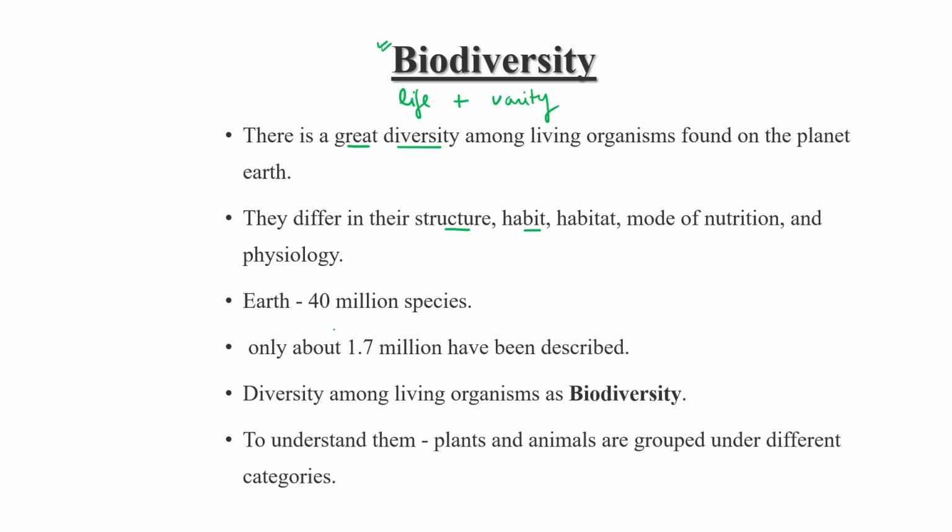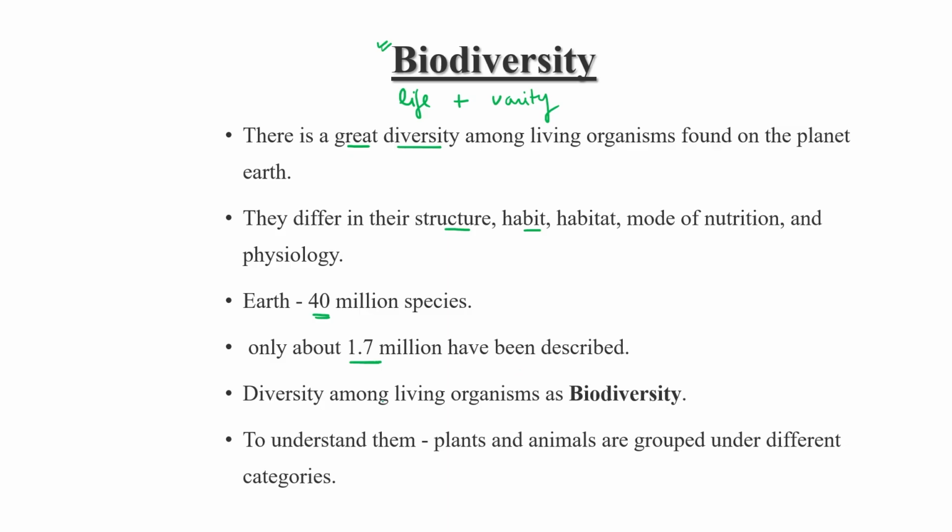As of now, planet Earth has approximately 40 million species, but out of 40 million, only 1.7 million have been described yet.